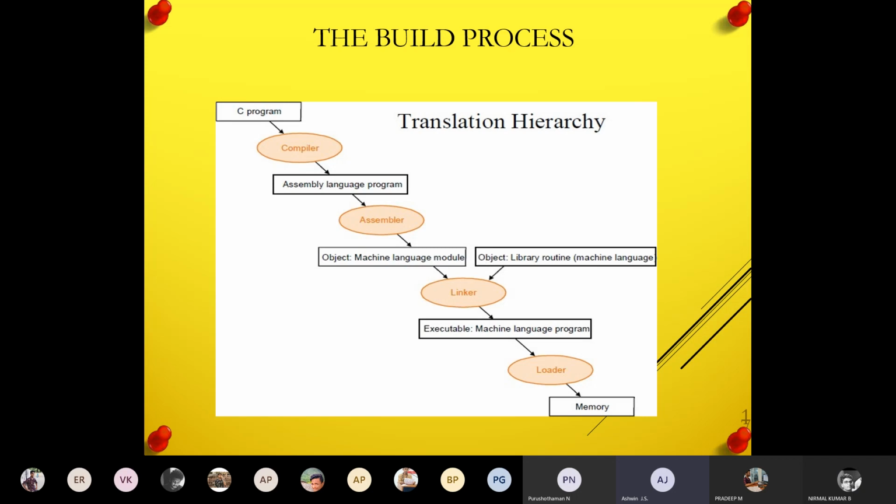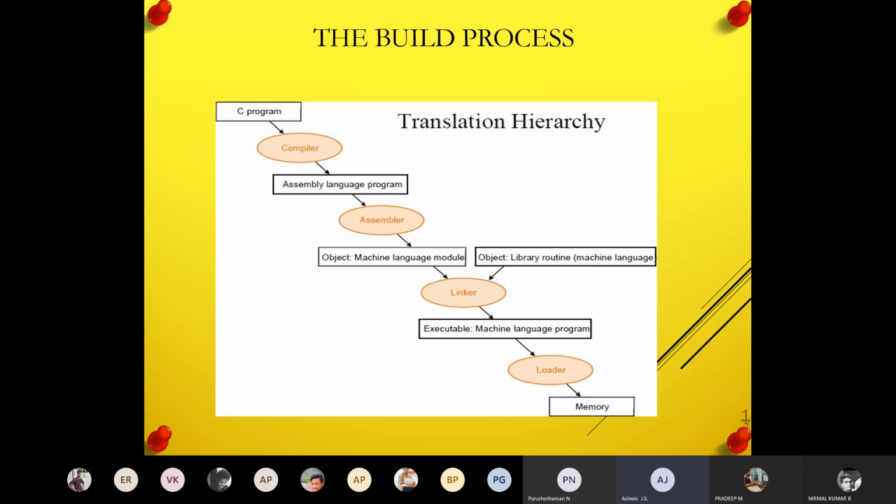First I give that source file to the compiler and it converts it into an assembly language program. The C program is the source file and machine language is the machine-known language, so in between I convert into assembly language in order to remove errors. Here I gave only one C program, but likewise I can give many programs, like Python or Java. Likewise, I get the value from the compiler, and after I get that compiled value, it will be given to your assembler.